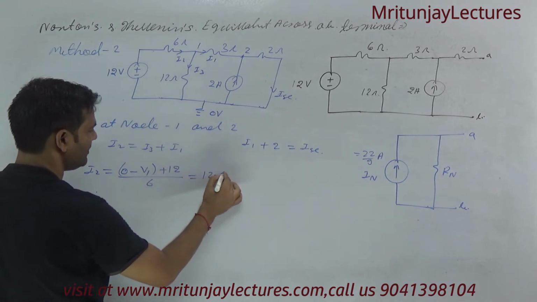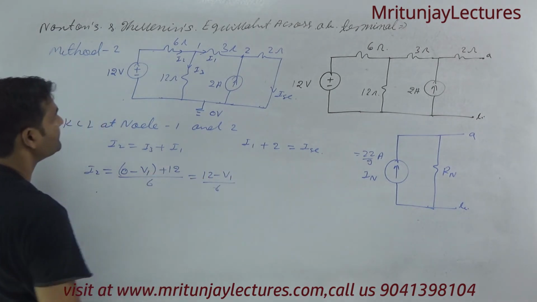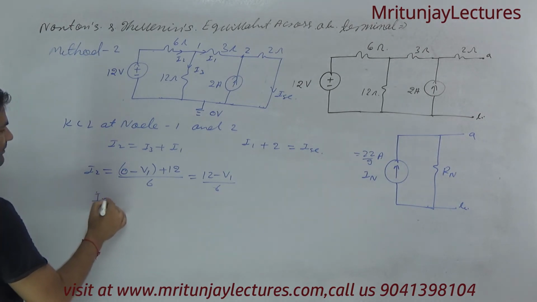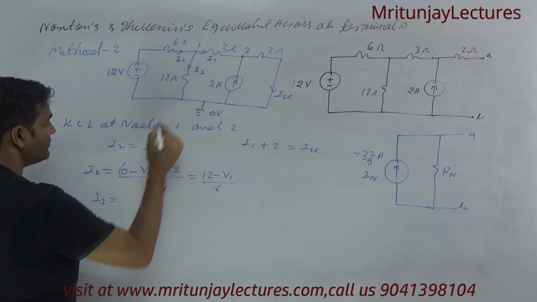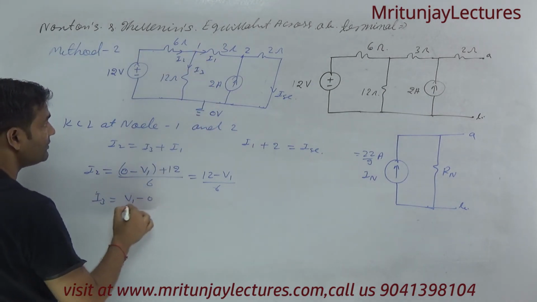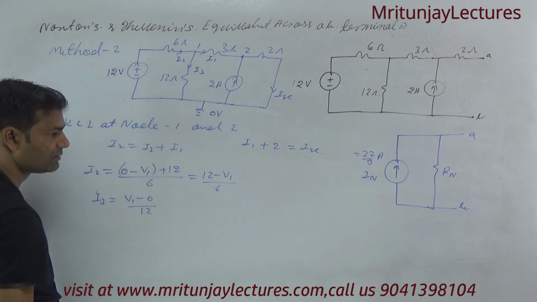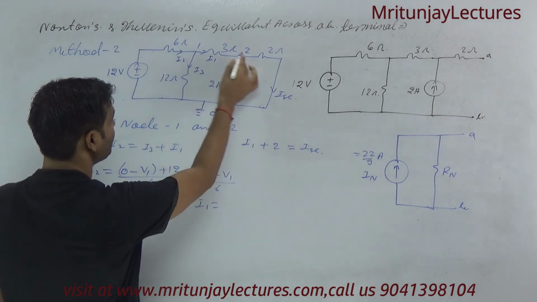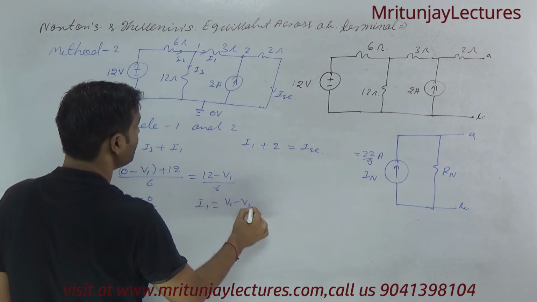So you can say that I2 is 12 minus V1 divided by 6. Similarly, I3 is V1 minus 0 divided by 12. And I1 is V1 minus V2 divided by 3.